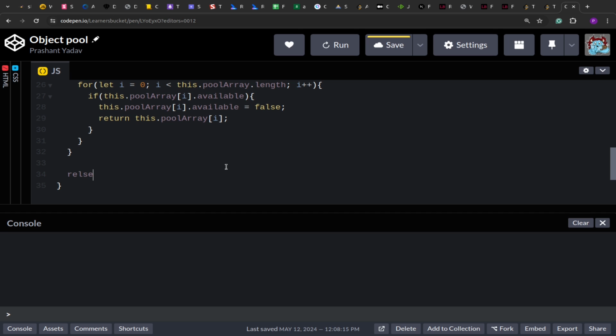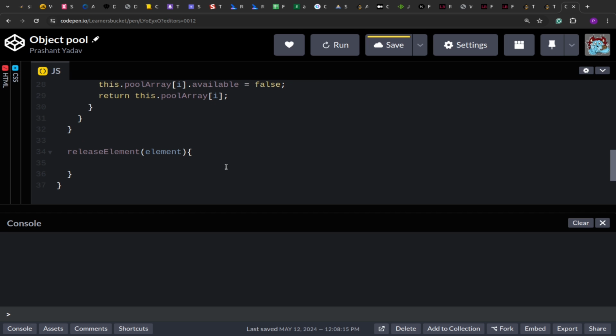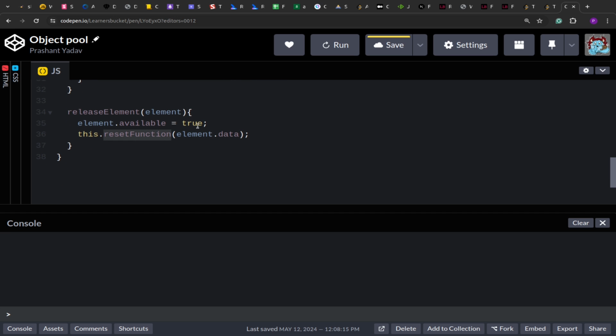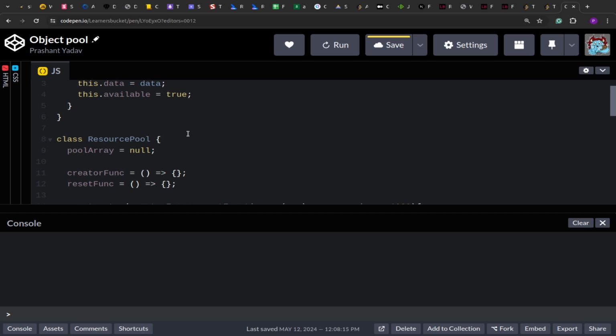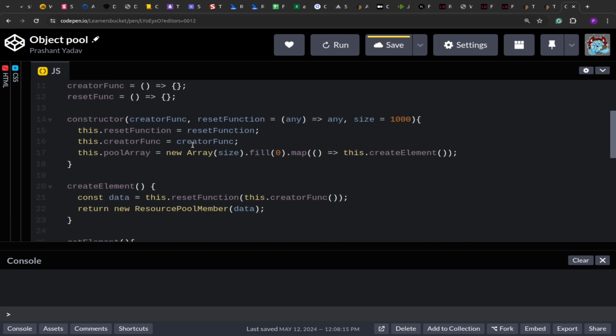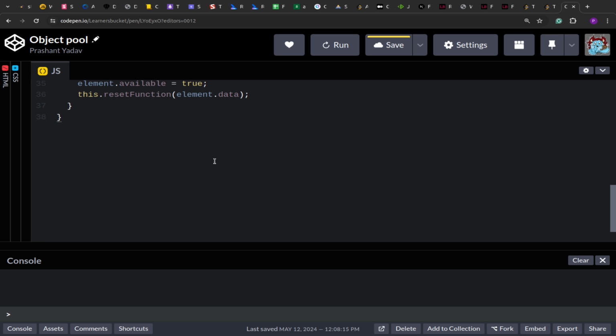And then finally we have this method to release an element. This will take the element or the object that we want to release, and what it will do is make it available and then reset it. So our function is reset. So that's the code for the resource pool. Now let's try and test this.